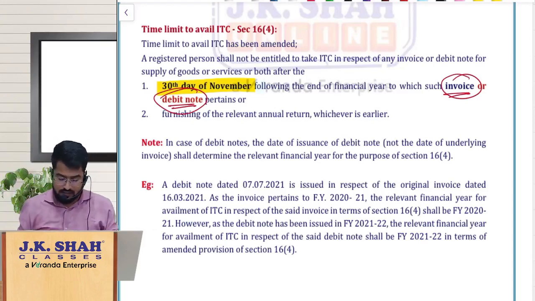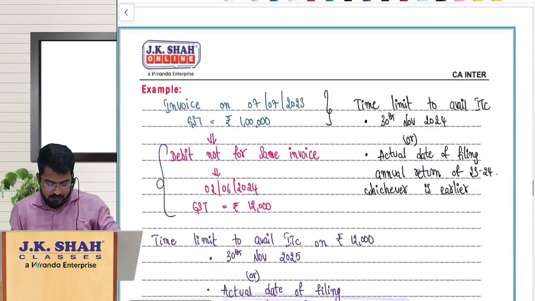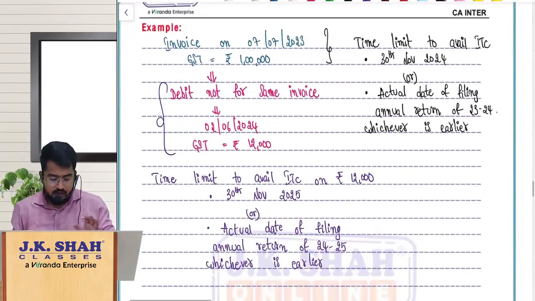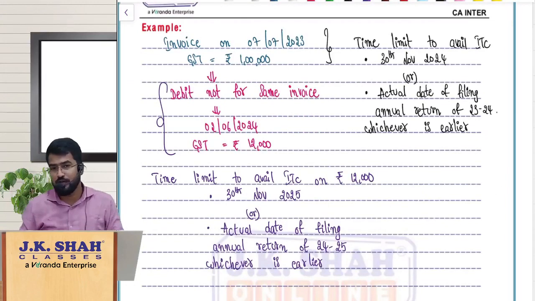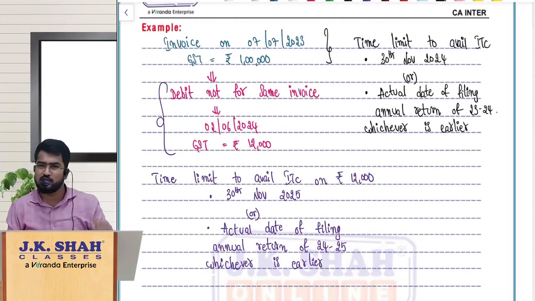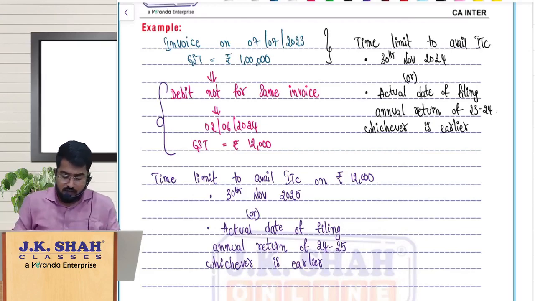But now the law has changed. I will just show you the example here. See, now an invoice has been issued on 7th July 2023 on which GST is 1 lakh rupees. You can avail ITC of this GST 1 lakh rupees. Yes, happily you can avail. For that, what is the deadline?